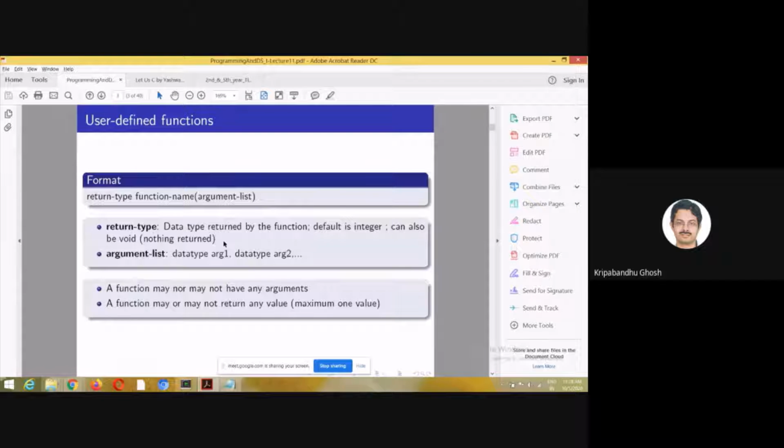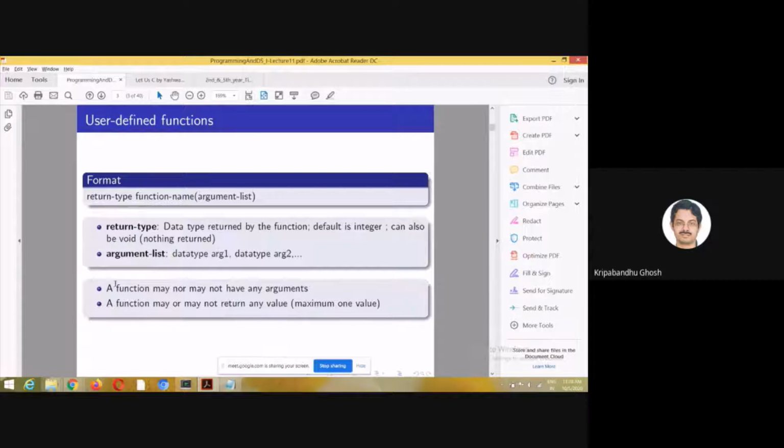Like you can use the main function, right? There can be int main with some arguments, and there can be void main. In case of void main, you don't need to return anything explicitly. Like I mentioned before, main is called by the system, but in this case you are writing a function of your own.